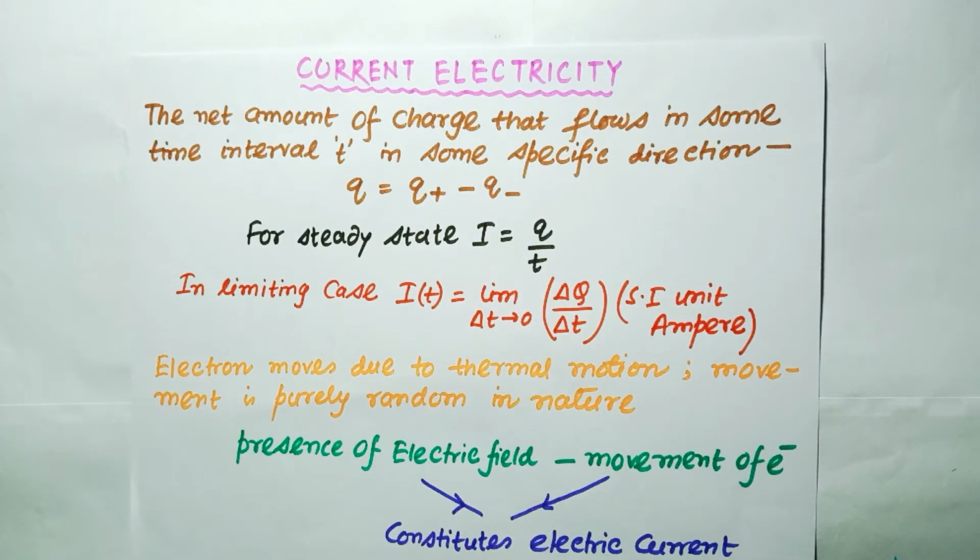The current may not be always steady. If delta q be the net charge flowing during the time interval of delta t, then in the limiting case we can write I as a function of t, limit delta t tends to 0 delta q over delta t, and the SI unit of the current is the ampere.